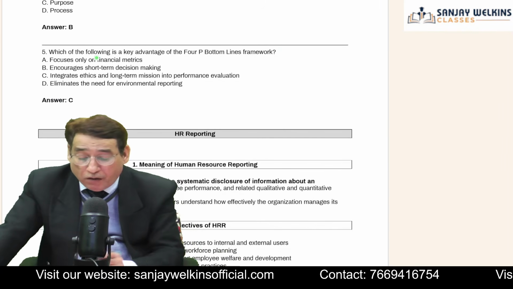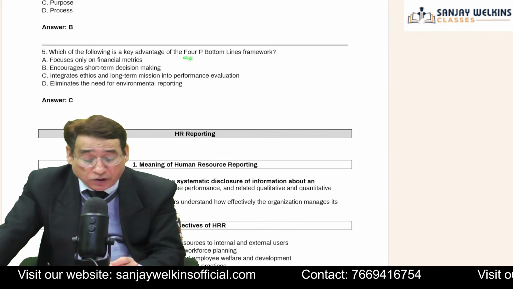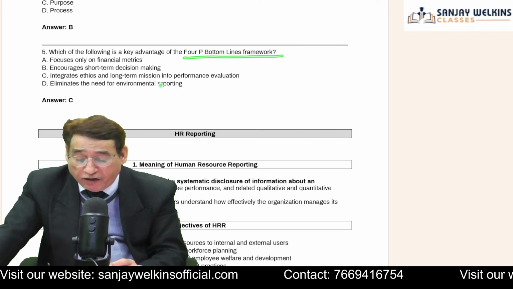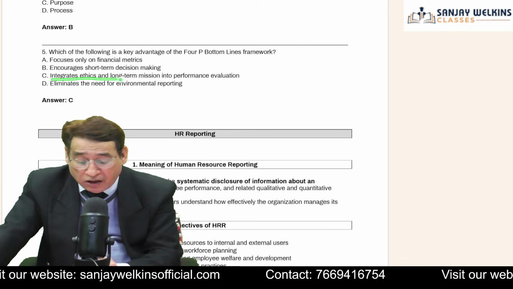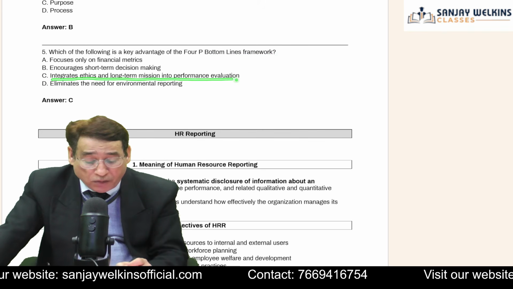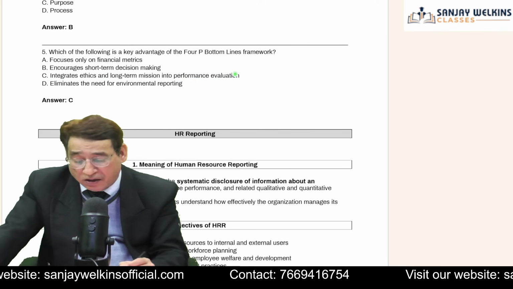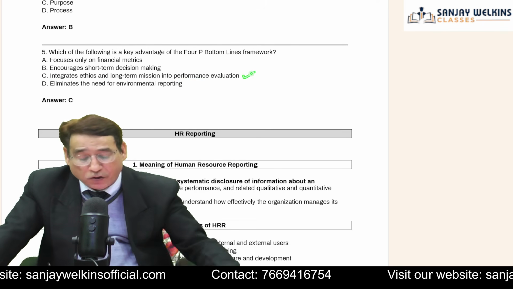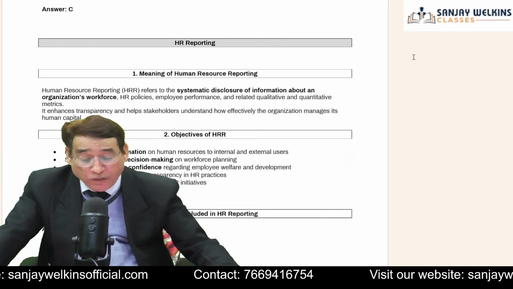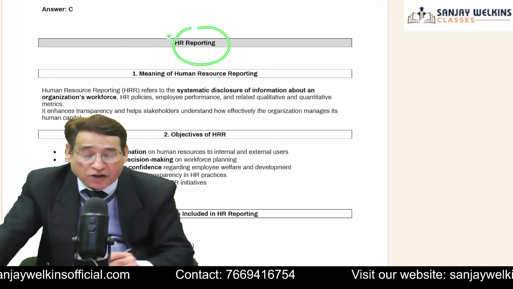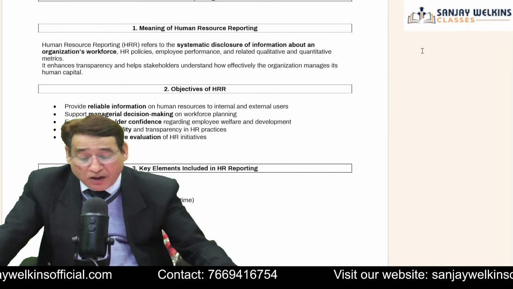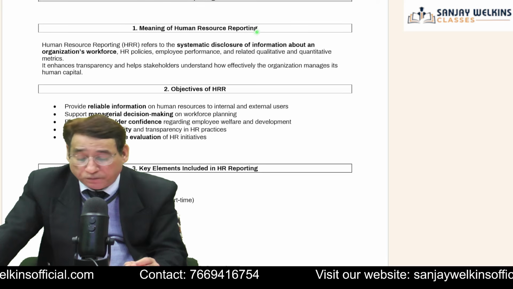And then, which of the following is the key advantage of the 4P bottom line framework? Actually, it integrates ethics and long-term mission into performance evaluation. This is considered the key advantage of the 4P bottom line framework. Next one is HR reporting. Coming over to HR reporting, here is the meaning of human resource reporting.